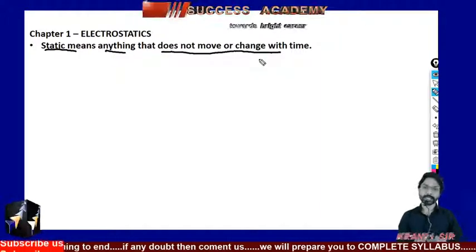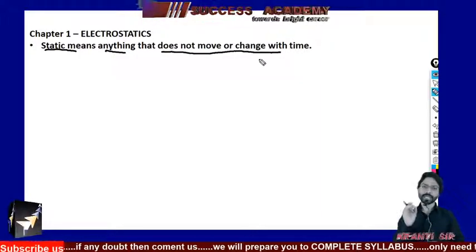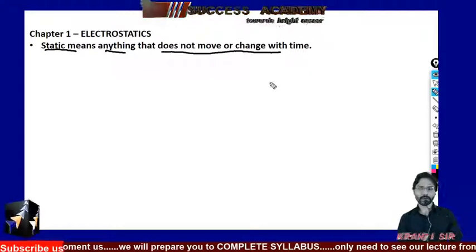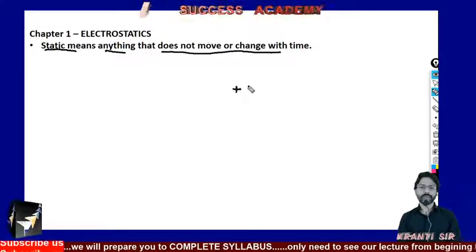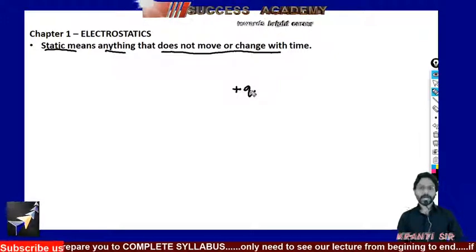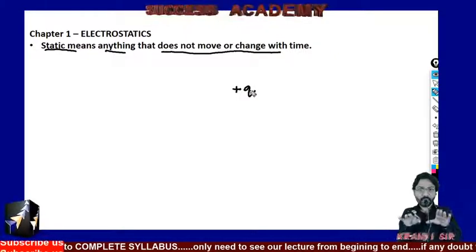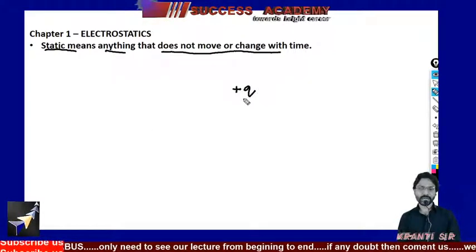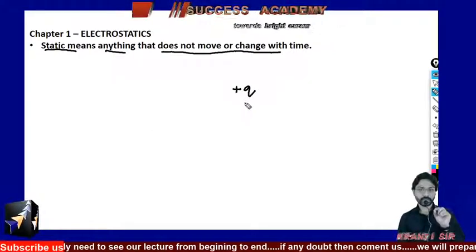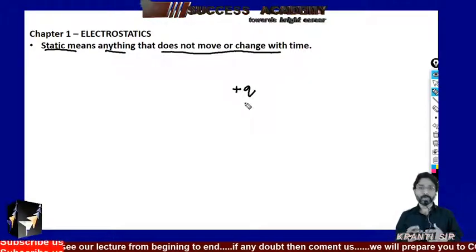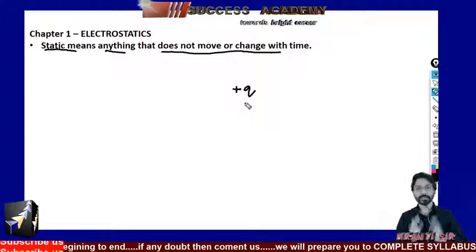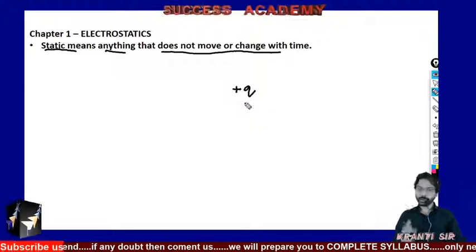It means suppose you have a charge Q, what a charge is I will deal with later, and it is fixed in its own position, not changing with time. If you fix it here, it should stay here even though time is going on. This is the main meaning of static here. Is this clear, students?